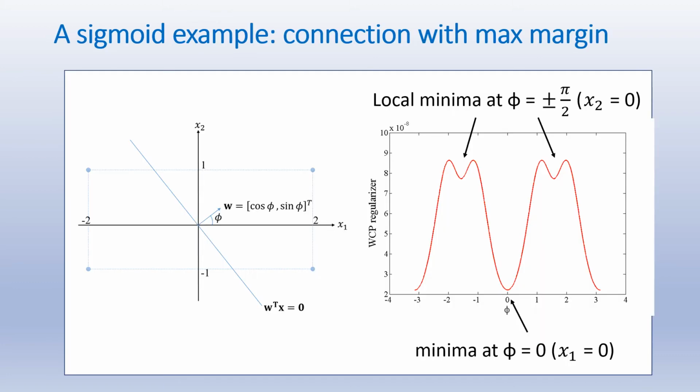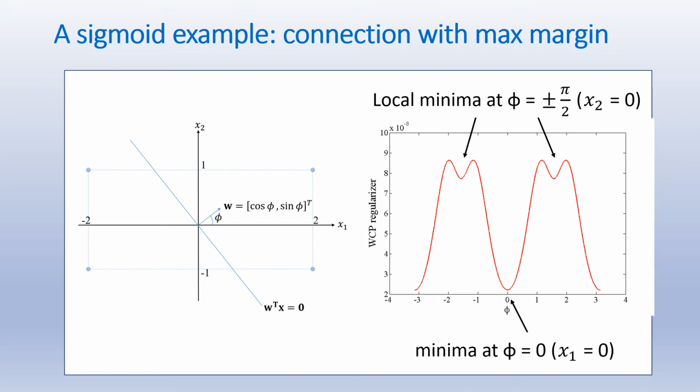Besides, we show the connection of WCP with the max margin principle with a sigmoid example. Consider a sigmoid unit with 2D inputs to make a decision boundary on the 4 data points. The WCP curve gets its minima with decision boundary x1 equals 0, which is consistent with the optimal boundary of the max margin rule. We also observe two local minima of the WCP at x2 equals 0, which is a